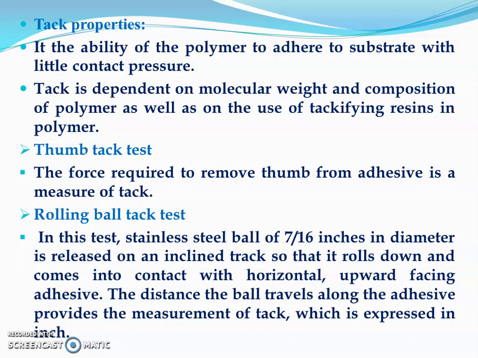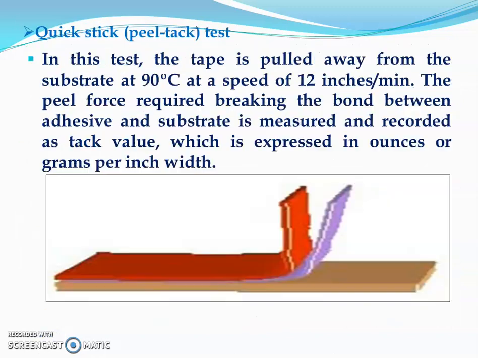Then rolling ball tack test. In this test, a stainless steel ball having 7/16 inch diameter is released on an inclined track so that it rolls down and comes into contact with the horizontal, upward facing adhesive. The distance the ball travels along the adhesive provides the measurement of the tack, which is expressed in inches.